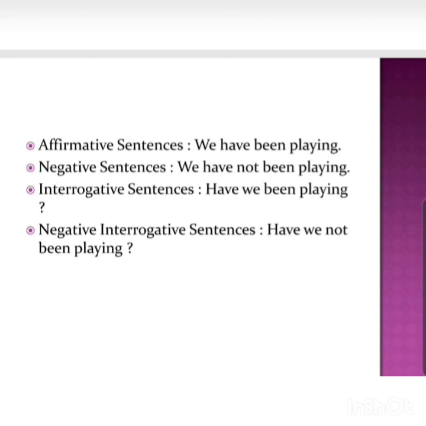Now the examples: we have been playing, we have not been playing, have we been playing? That's a question. And in the negative interrogative sentence, have we not been playing? So we have been playing. Now this is actually showing you something which is incomplete in meaning. We have been playing what? When? Nothing is clear. They have just shown you the verbs.